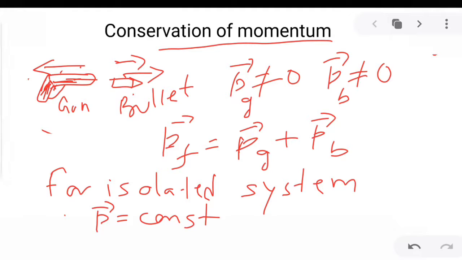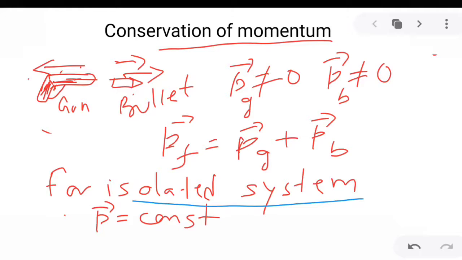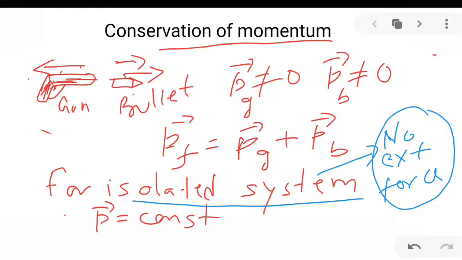Now what do you mean by an isolated system? An isolated system means no external force. The system is not acted upon by an external force. There may be internal force, but there is no external force. So if there is no external force acting on the system, we say that the momentum is conserved or constant. This is the total momentum of the system. That is the principle of conservation of momentum.